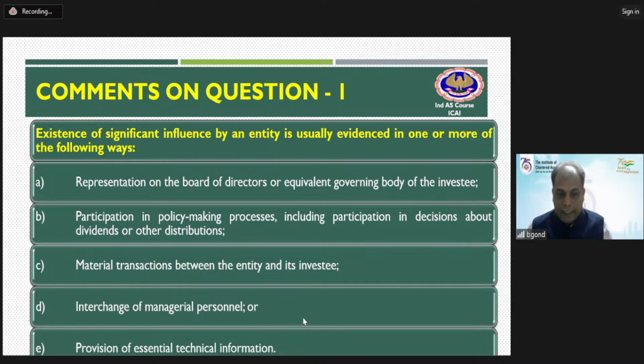So the key criteria is significant influence, followed by 20% or more. Along with these, there are indicators which would tell us that the other organization is having significant influence as per Accounting Standard 23.